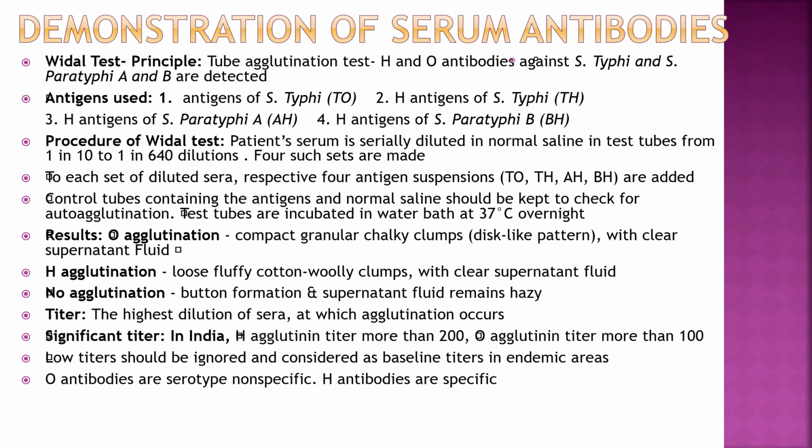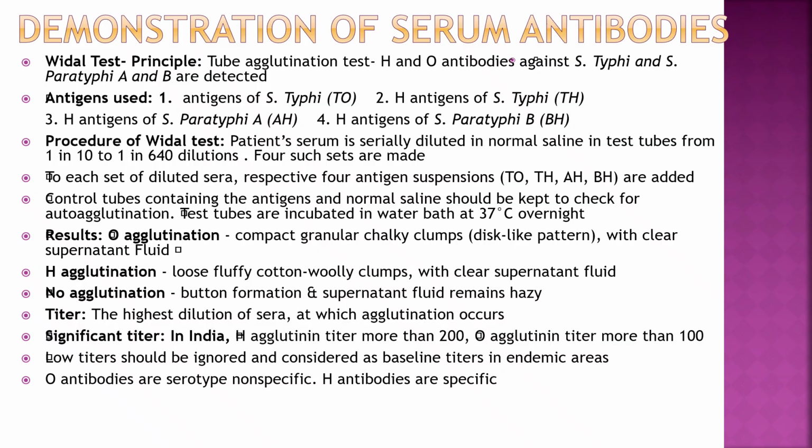Demonstration of serum antibodies in the second week. Vidal test, a tube agglutination test. O and H antibodies against S. typhi and paratyphi A and B are detected. Antigens used: O antigen of S. typhi TO, H antigen of S. typhi TH, H antigen of S. paratyphi A AH, and